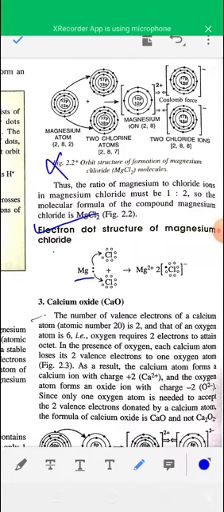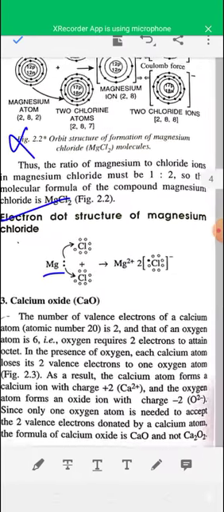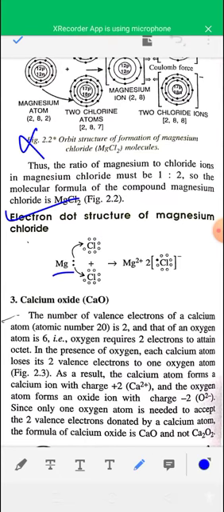One magnesium loses 2 electrons, and each chlorine accepts 1 electron. So you can write like this: magnesium transferring 2 electrons to 2 chlorine atoms, and it forms Mg2 plus and 2 Cl minus ions.